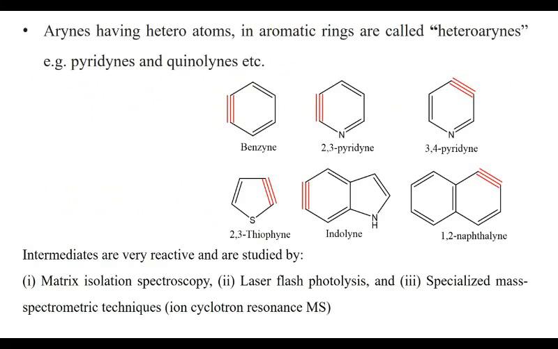The arynes formed from heterocyclic aromatic compounds are called heteroarynes, for example pyridynes and quinolynes. Here are some of the examples such as benzyne, 2,3-pyridyne, 3,4-pyridyne, 3,4-thiophyne, indolyne, and 1,2-naphthalyne. Most of the reaction intermediates are very reactive and are studied by the latest techniques and using computer software.